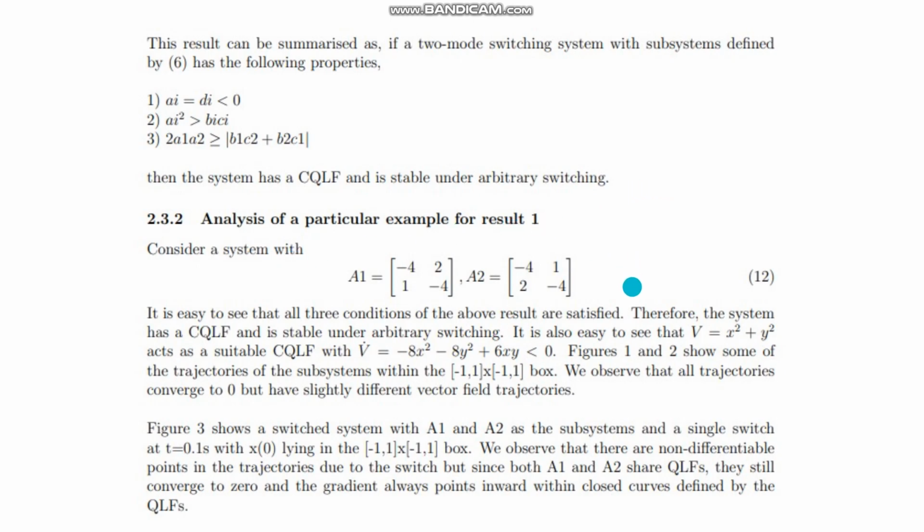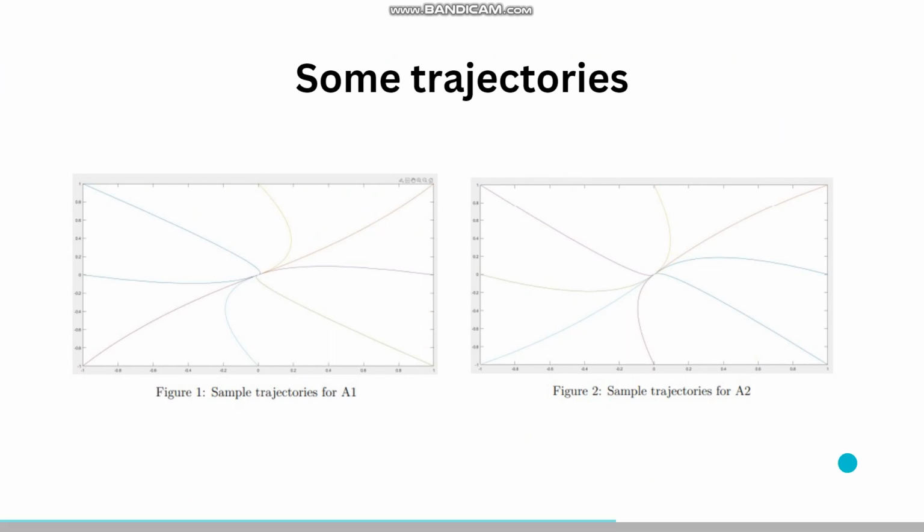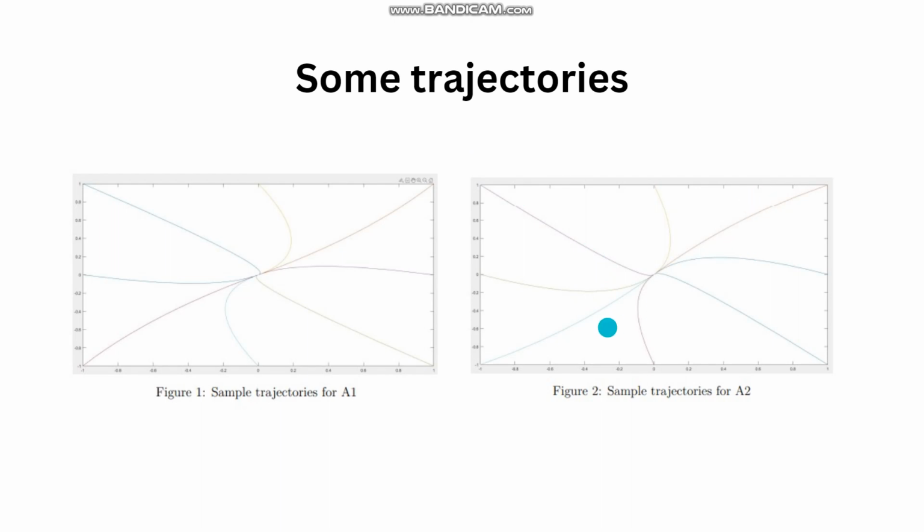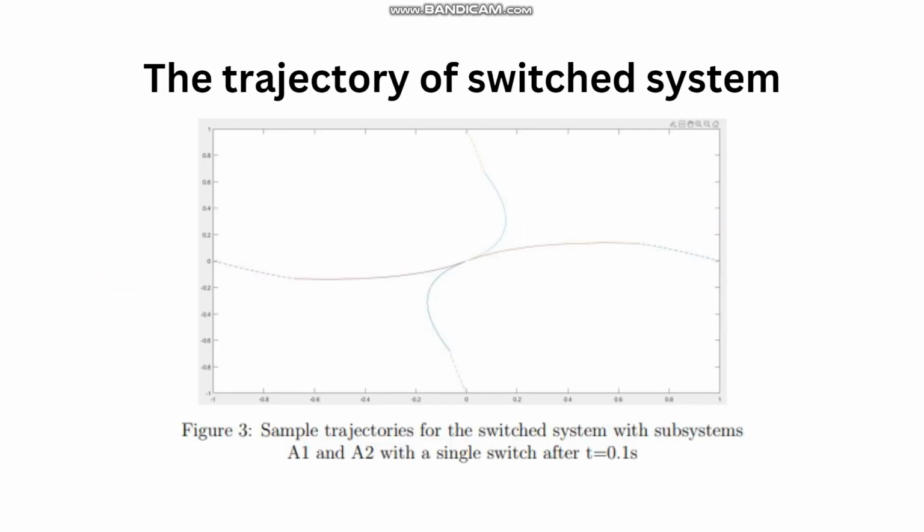We take a random example that satisfies all three conditions. We see that a Lyapunov function of x squared plus y squared is good enough to act as a CQLF, and we see some trajectories as well. You see that A1 and A2 have trajectories approaching 0 in slightly different ways, not exactly the same. Now we also see the trajectories of the switched system. We see that there are non-differentiable points in the trajectories, but it still does manage to approach 0. So this is what a stable switched system is, right?